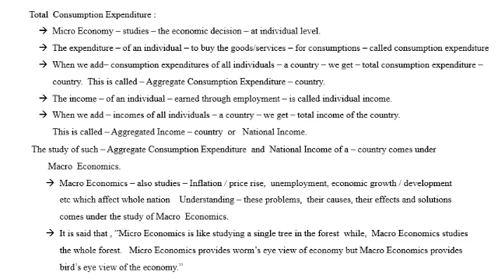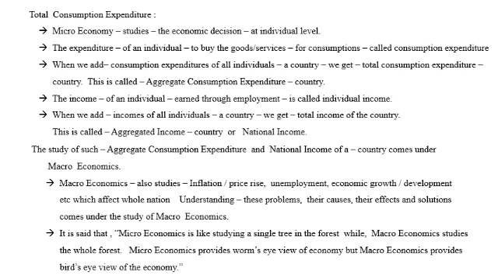And when we go on adding such individual expenditures in a country, that means when we add consumption expenditures of all the individuals in a country, then we will get the total consumption expenditure of the country.